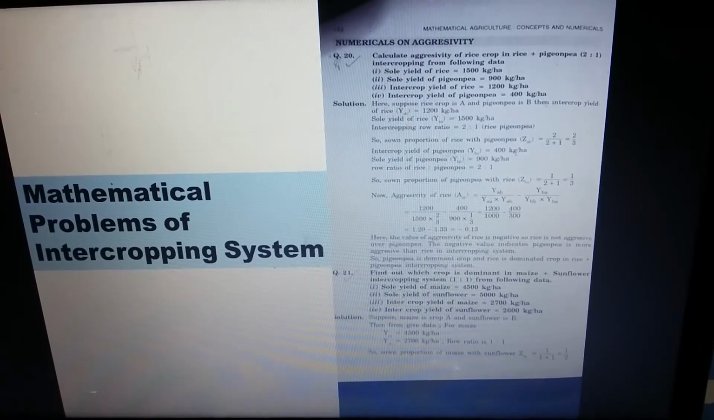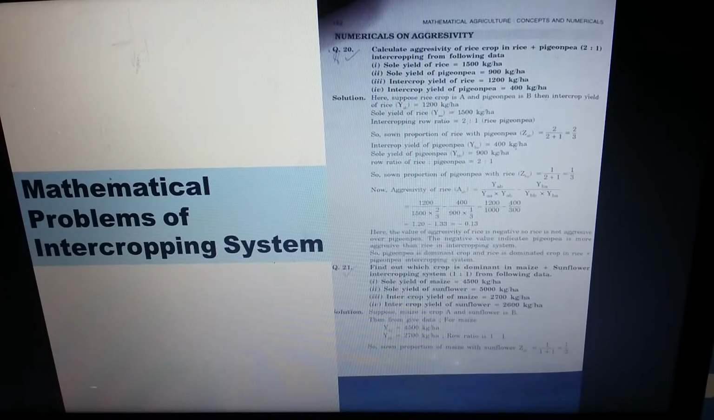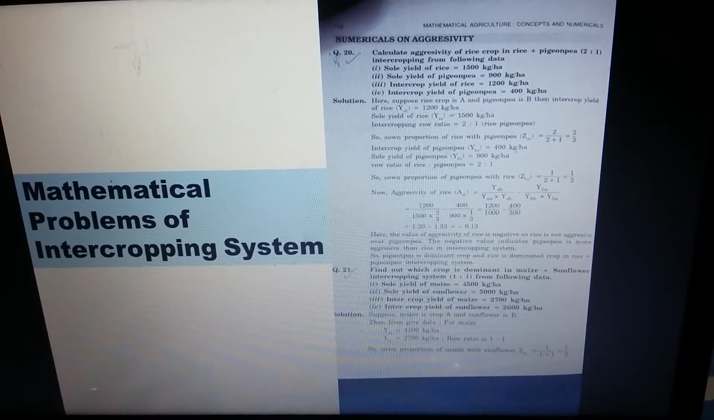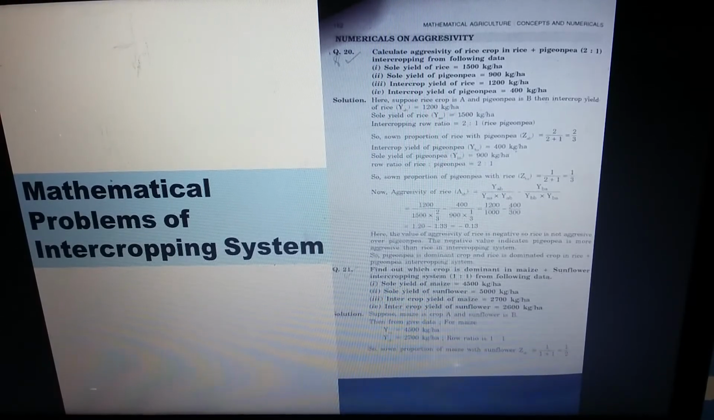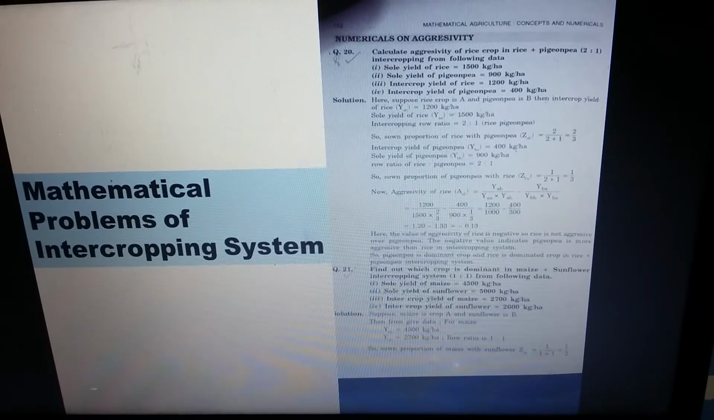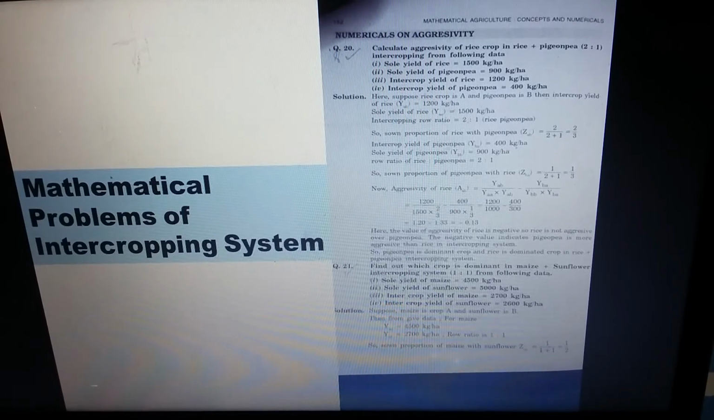So we will get the aggressivity as minus 0.13. The value of aggressivity of rice is negative. So rice is not aggressive over PGNP. The negative value indicates PGNP is more aggressive than rice in the intercropping system. So PGNP is the dominant crop and rice is the dominated crop in the rice plus PGNP intercropping system.